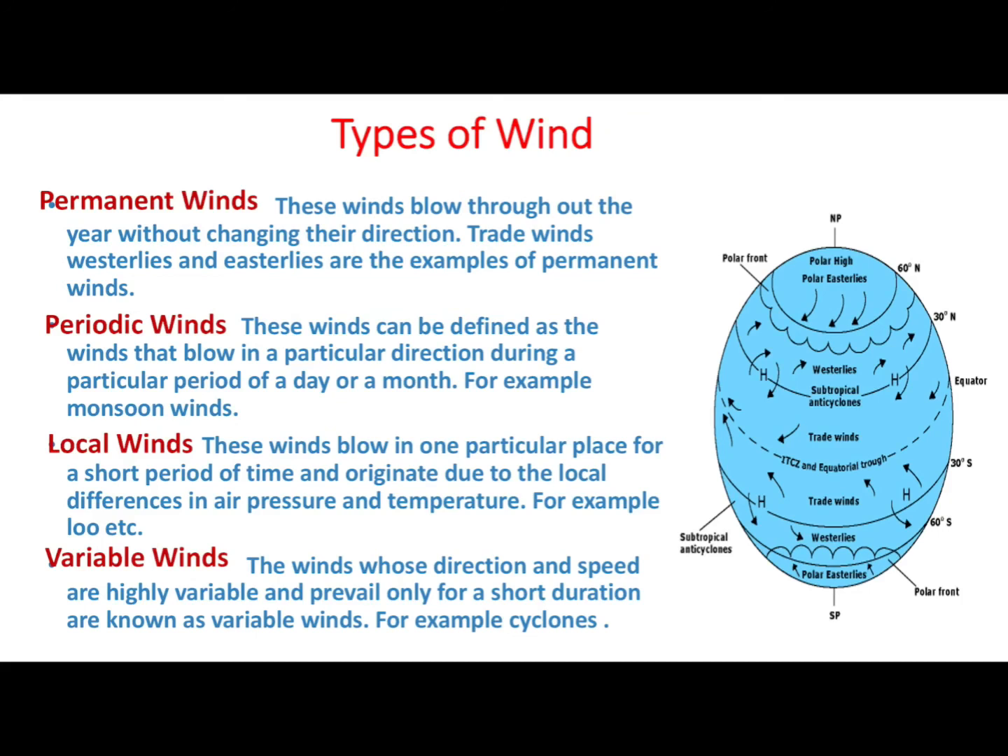Next is local winds. These winds blow in one particular place for a short period of time and originate due to the local differences in air pressure and temperature. For example, Loo. These winds blow in northern India in the summer season. Variable winds. The winds whose direction and speed are highly variable and prevail only for a short duration are known as variable winds. For example, cyclones.